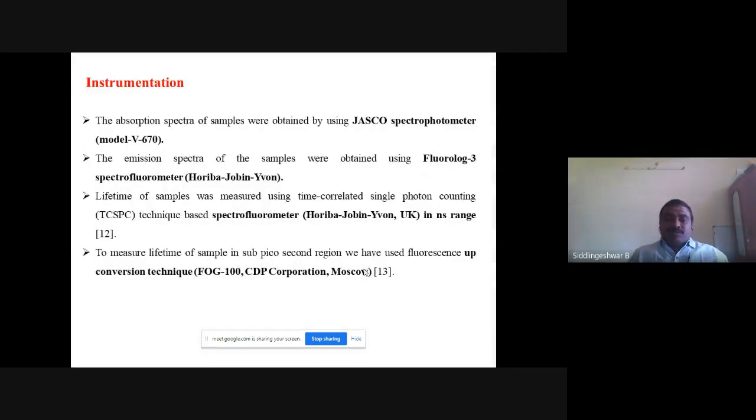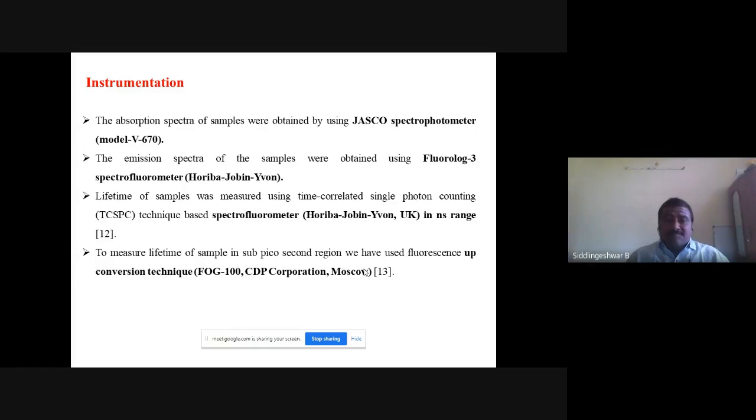During my work, I have used the following instrumentation. I have measured absorption spectra using a JASCO spectrophotometer, model V670. And I have measured all the emission spectra using a Fluorolog-3 spectrofluorometer, that is Horiba Jobin Yvon. I used this instrument in BARC Mumbai, where I stayed around 6 months during my research work, and I measured all my experimental work in BARC Mumbai only.